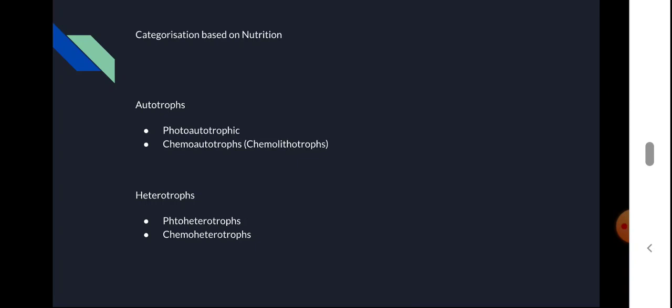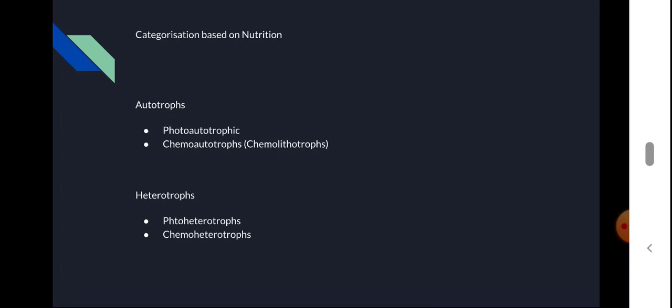We already know that other organisms are classified into autotrophs and heterotrophs. Likewise, these prokaryotes are also categorized into autotrophs and heterotrophs. Autotrophs are prokaryotes which can synthesize their own food from raw materials, and the raw materials may be different. Depending upon the raw materials, these autotrophs are again classified into photoautotrophs and chemoautotrophs.